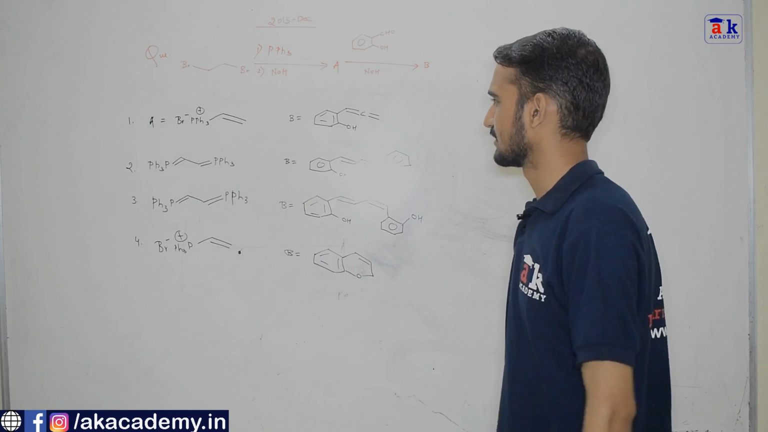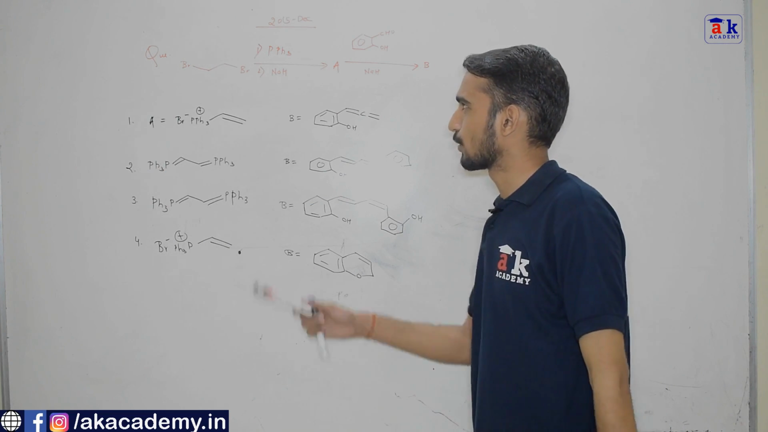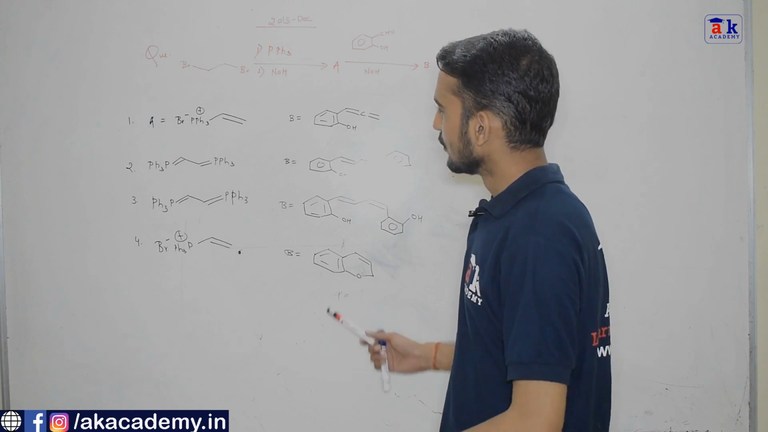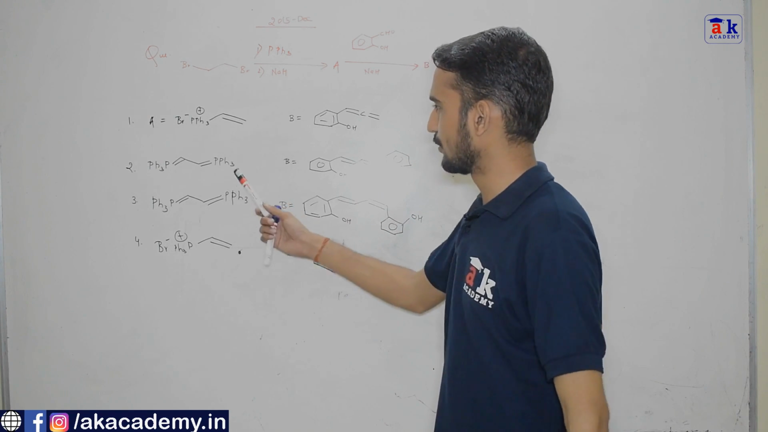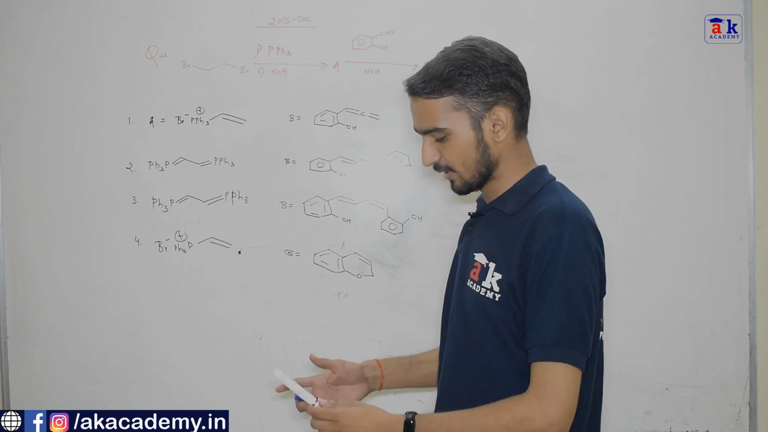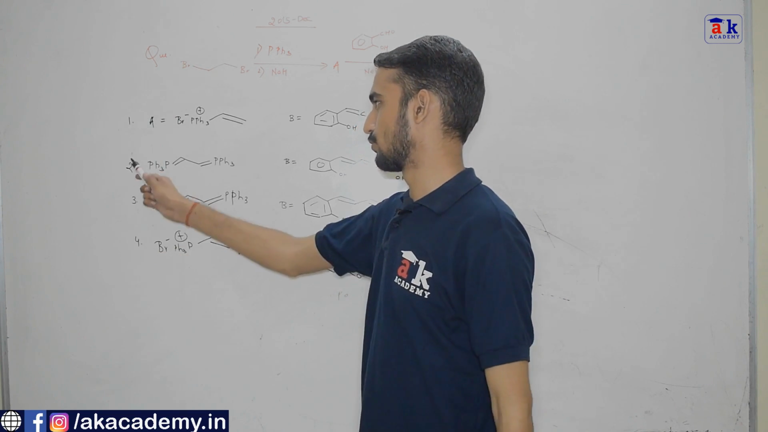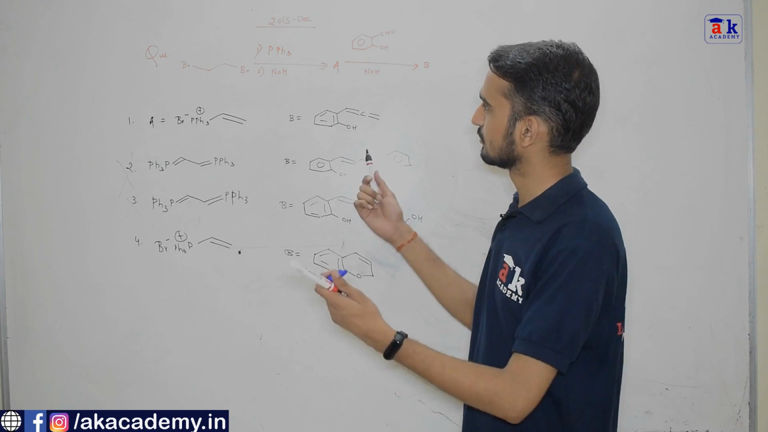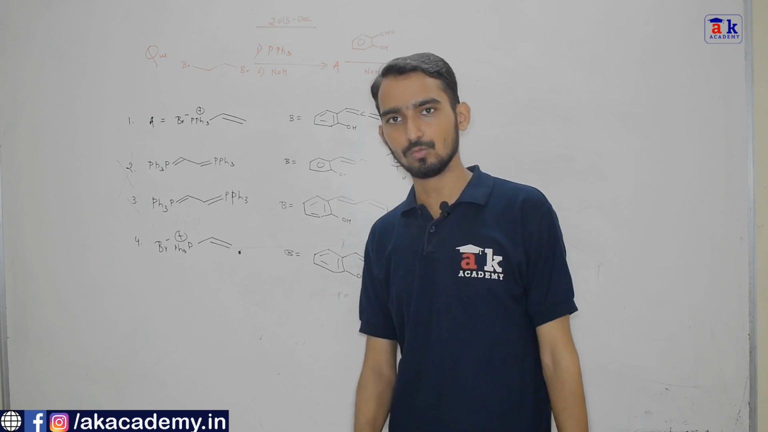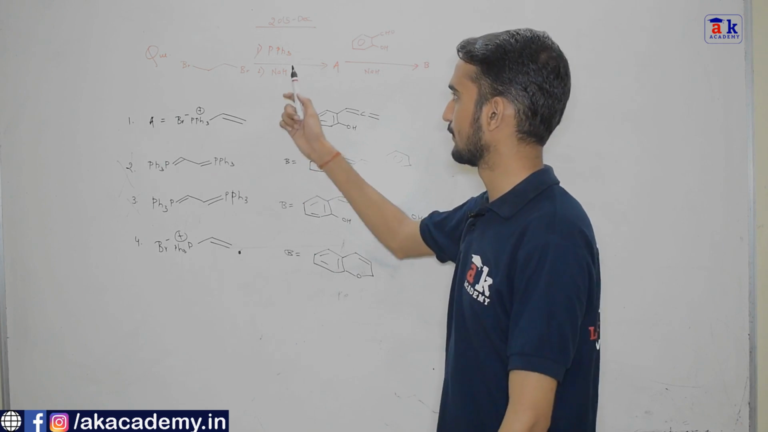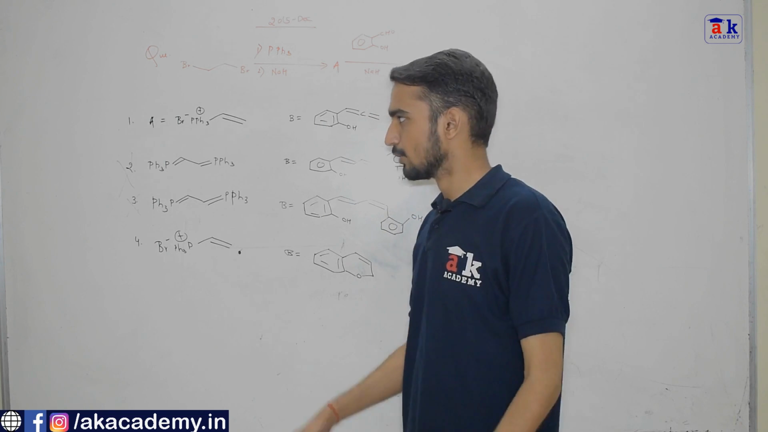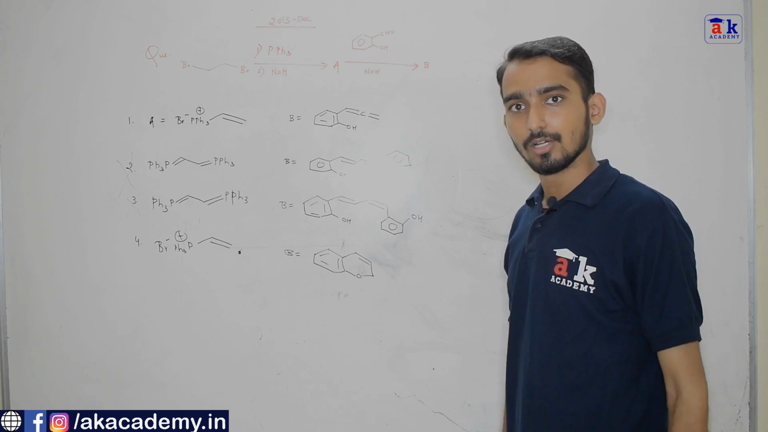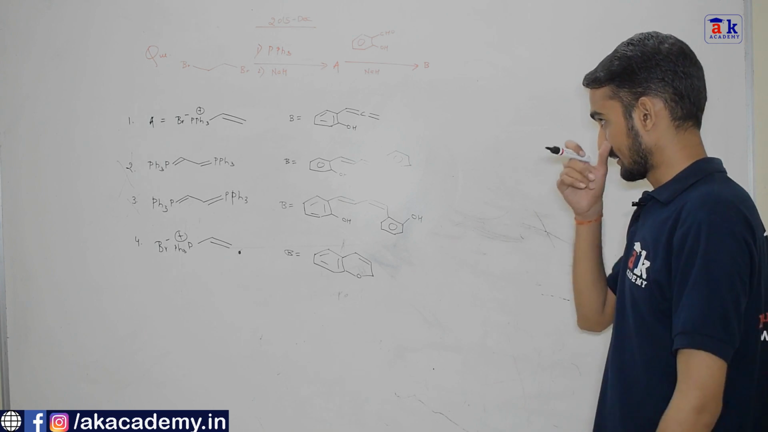First of all, you can eliminate 2 options, because in the question it is mentioned you have to use 1 equivalent of PPh3. So there is no chance of getting 2 PPh3 in A. So you can simply eliminate option number 2 and option number 3, because it is not mentioned that we are using 2 equivalents of PPh3, it is only mentioned that we are using 1 equivalent. So the correct option must be option number 1 or option number 4. So let us see what is the correct answer.